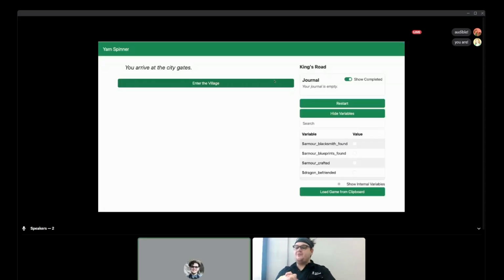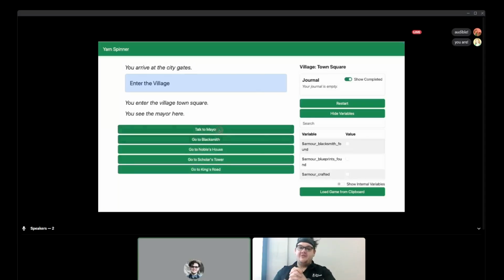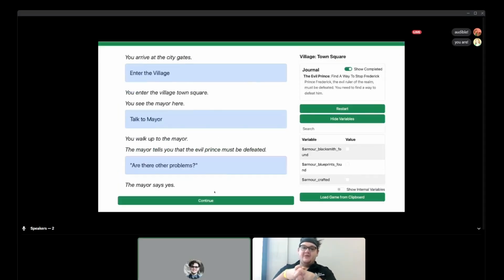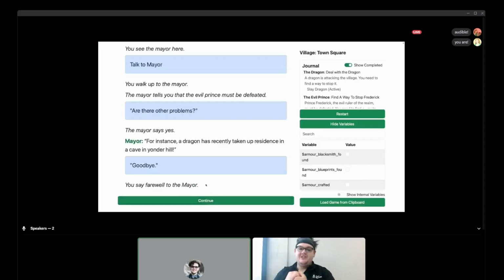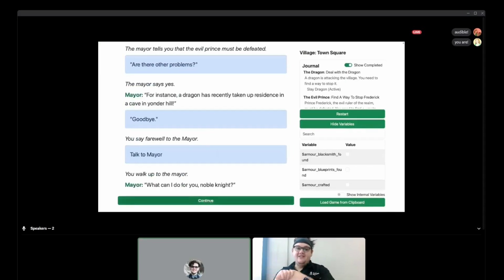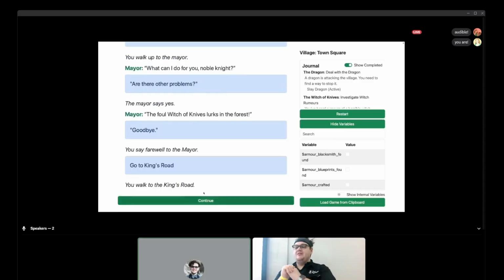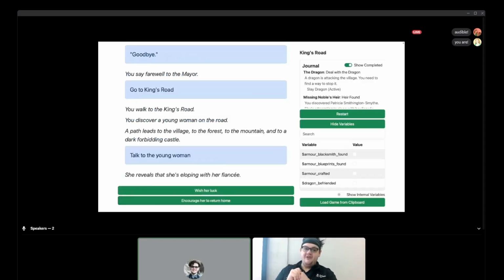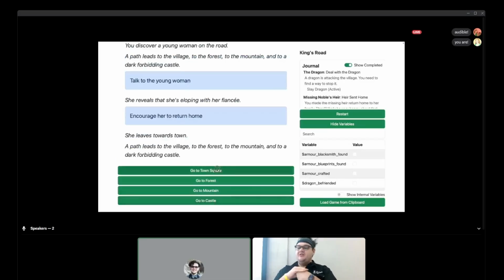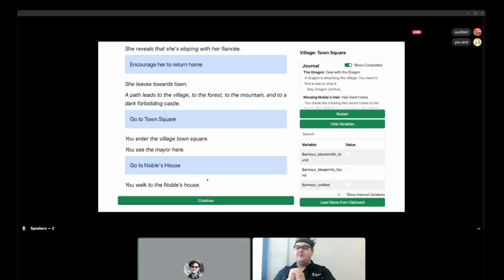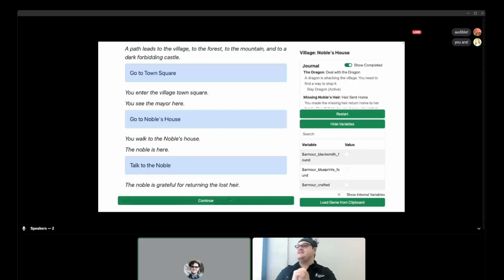To that end, we're going to play through the golden path of the game just to see how we might test this game the traditional way. So we enter the village, we see the mayor, we talk to the mayor, the mayor tells us that there's a problem in the village. The mayor tells us there's a dragon. We deal with that. We ask him again. We learn about the witch. In addition to the dragon, we go to the King's Road, find a woman on the road. She's running away from home. We tell her to return home. We go back to the town. We talk to her father. Her father is happy and tells us how to defeat the evil prince.